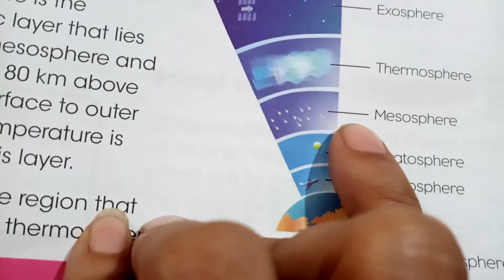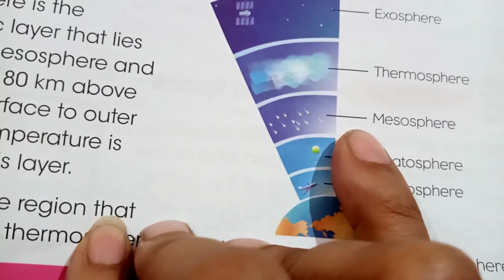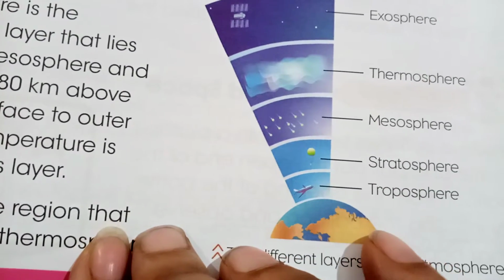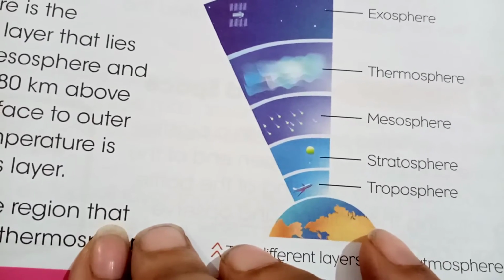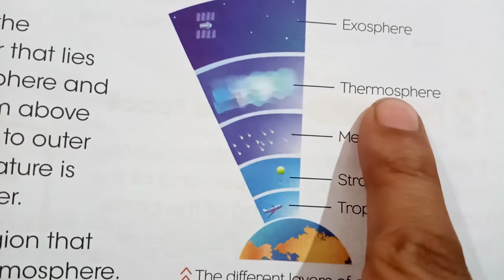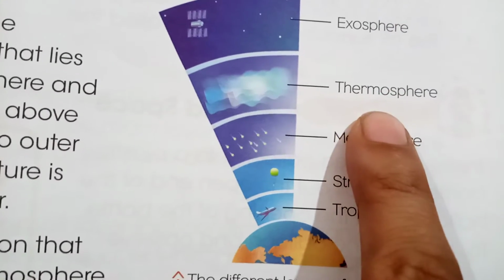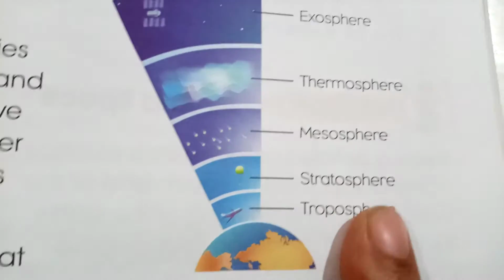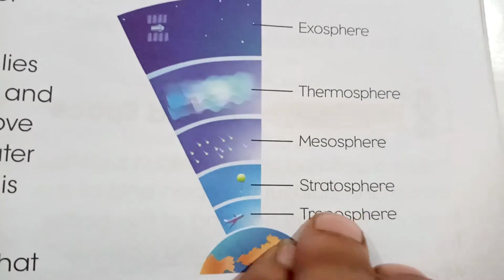Now comes the mesosphere. The mesosphere is the layer above the stratosphere, and the air here is very thin, and the temperature also decreases. And then comes the thermosphere. The thermosphere is above the mesosphere, and it is 80 kilometers above the earth's surface, and the temperature here is very high. Then comes the exosphere, the outside layer. It is the region beyond the atmosphere, and these are all the layers of the atmosphere.